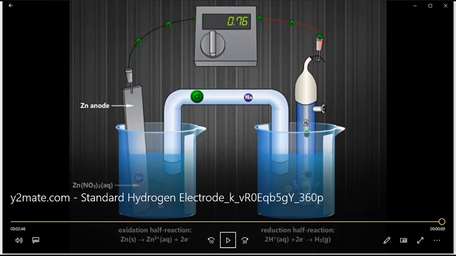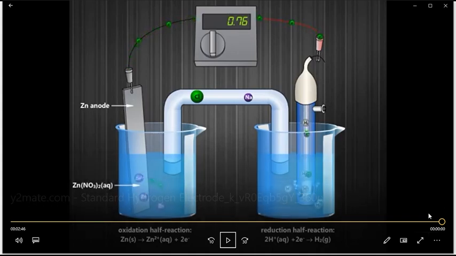Okay, so why are we getting the potential? It is showing the potential of 0.76. But in the last step, what he told, the potential of the zinc electrode is minus 0.76. Why are we getting that? As I already told you, the potential of the hydrogen electrode is 0.